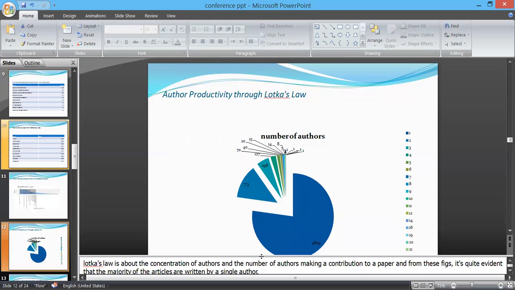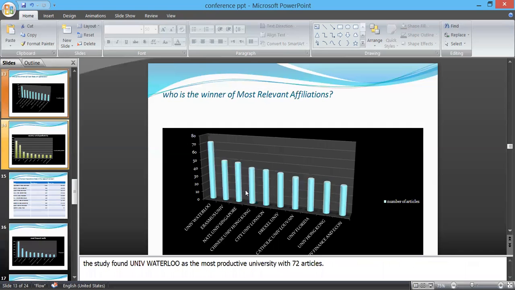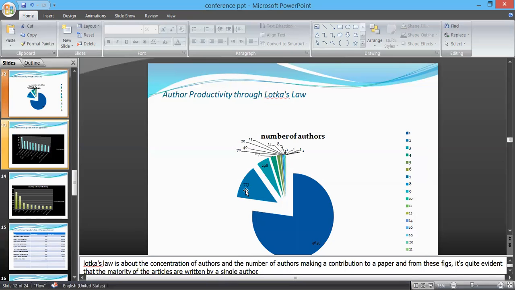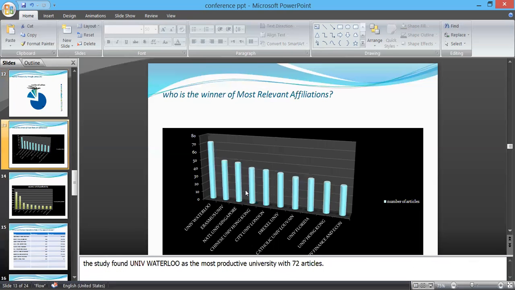Now, coming to Lotka's law, it's all about concentration of authors. We try to answer the question of how many authors are making contributions to the papers, and it's quite evident that the majority of documents are written by a single author in this research area. As we can see from the graph, 4659 documents are written by a single author, followed by 773 documents written by two authors. But the majority of the documents are written by a single author.